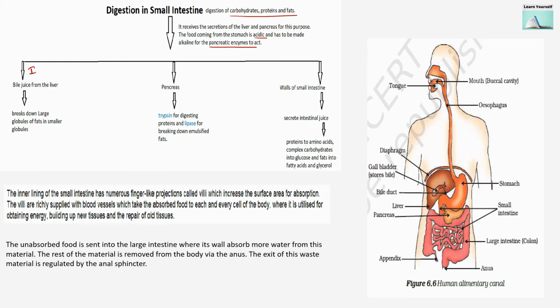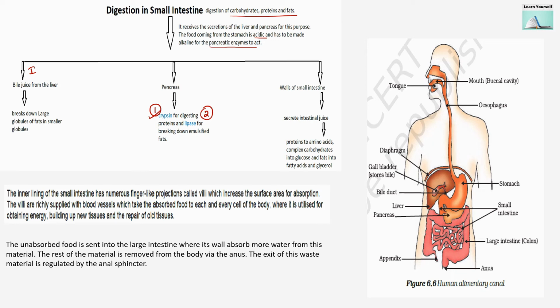Now what will it do? It will break down the large globules of fat into smaller globules. Then second, from the pancreas, we will receive the pancreatic juice. In that, the trypsin will be there. Now what will it do? It will digest the protein, and lipase will break down the emulsified fat. So from the pancreas, we will receive two enzymes. First, trypsin, and second one is lipase. Trypsin will digest the protein and lipase will break down the emulsified fat.